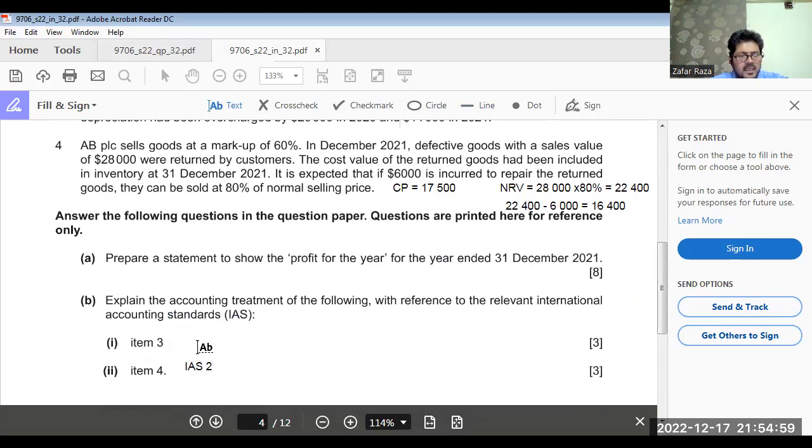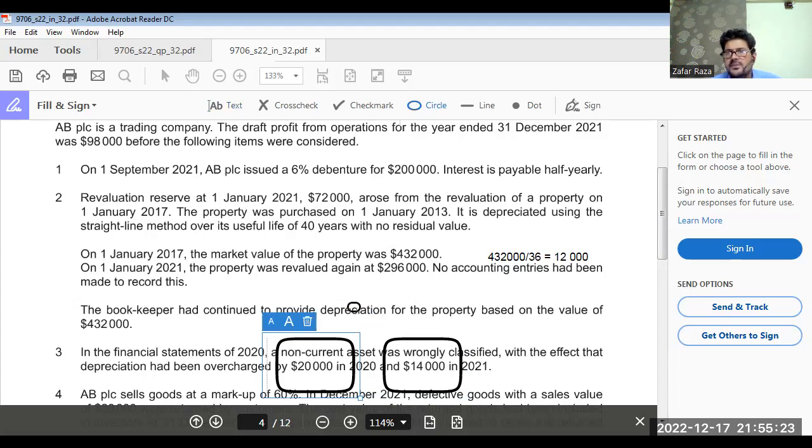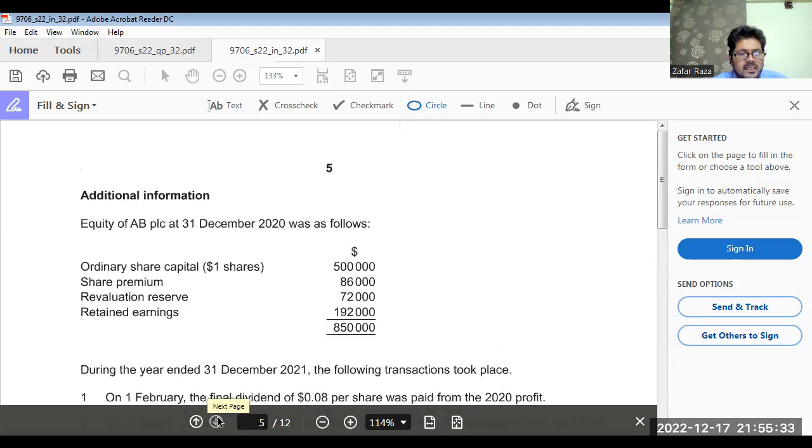See, why IAS 8? Now, the 14,000 is an adjusting event for 2021. But the 20,000 is not an adjusting event for 2021. So that 20,000 is going to be reduced from the retained earnings opening balance. Are you getting my point clear? This is IAS 8. Okay. Now, next.